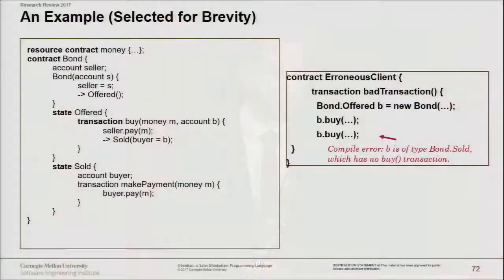So if I try to spend some money, that's fine. But then if I try to spend the money again, the compiler can give me an error. I don't have that money anymore. I can't spend it again. So I want to show a little example here.